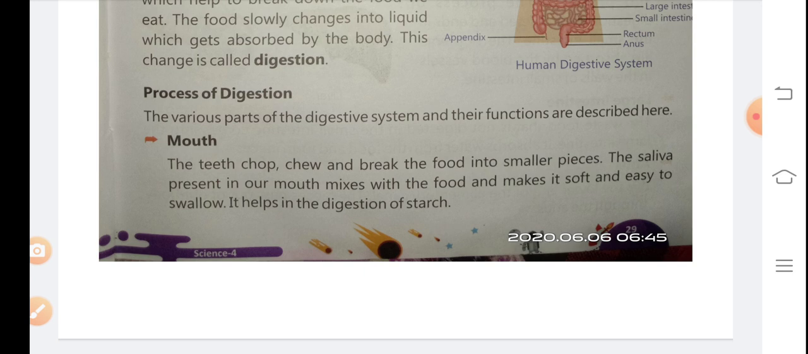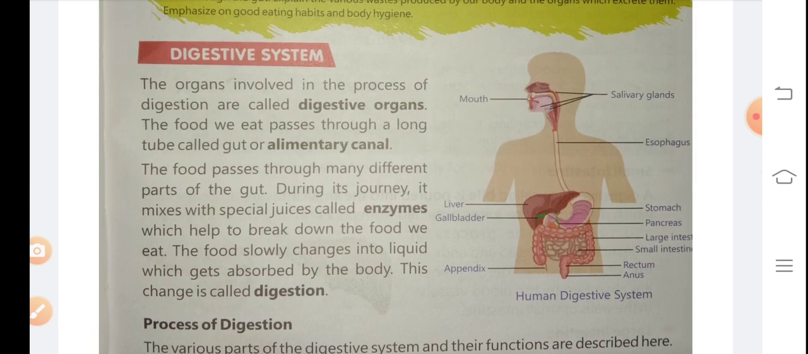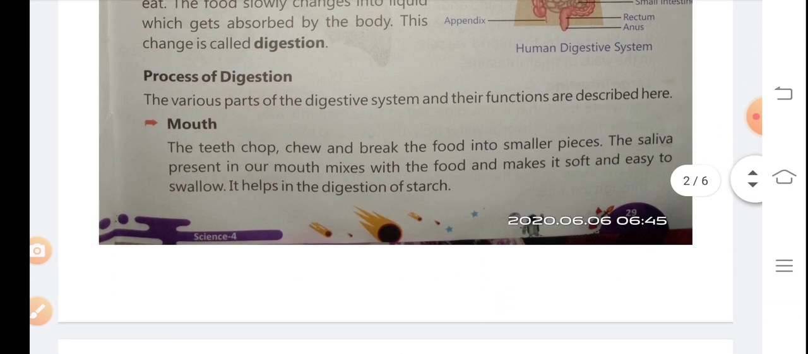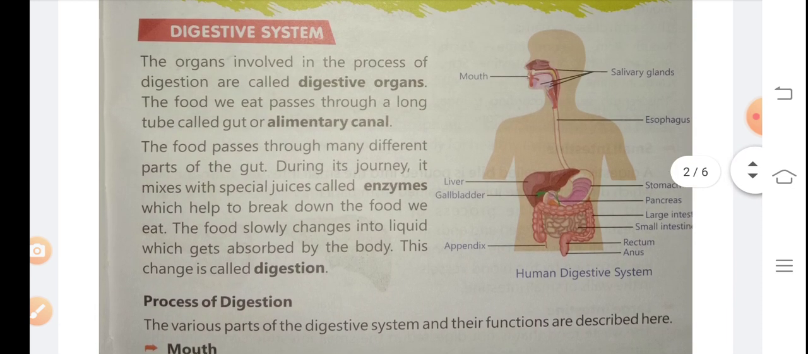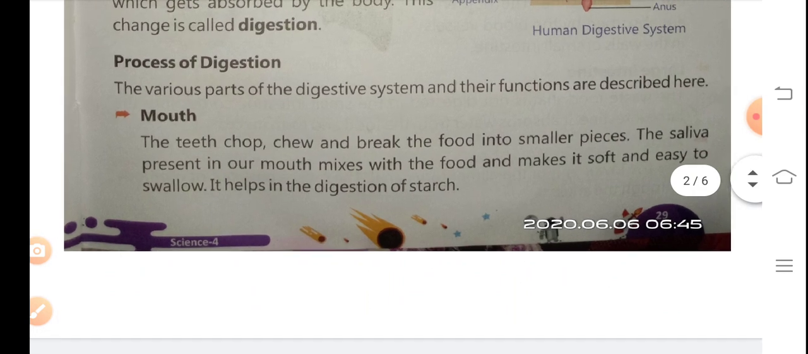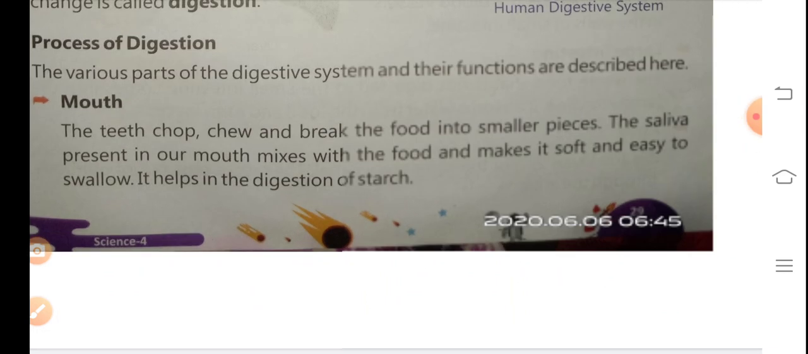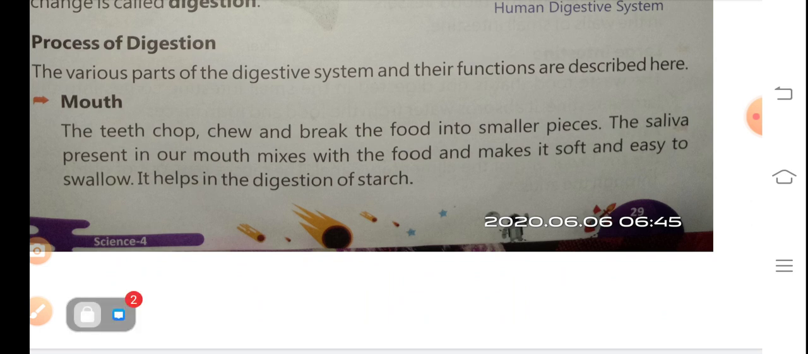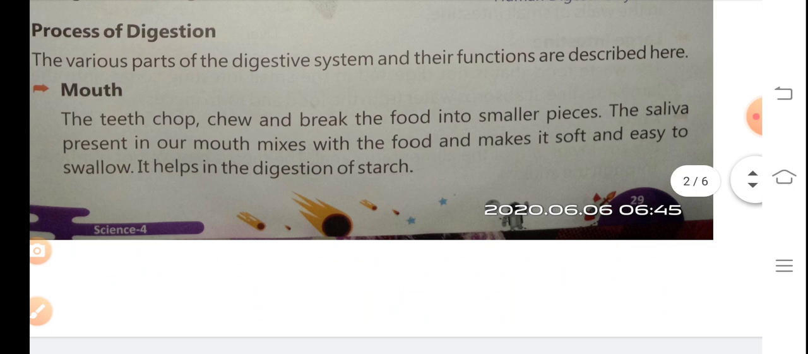My dear students, firstly I say what is the digestive system, and next what is the process of digestion. The various parts of the digestive system and their functions are described here. Okay, the first part is the mouth. Why? Because firstly you take the food with the help of our mouth. The teeth cut, chew and break the food into smaller pieces, and the saliva present in our mouth mixes with the food and makes it soft and easy to swallow.